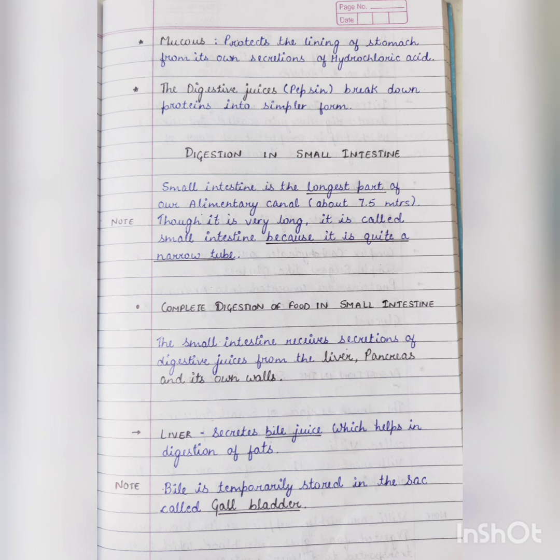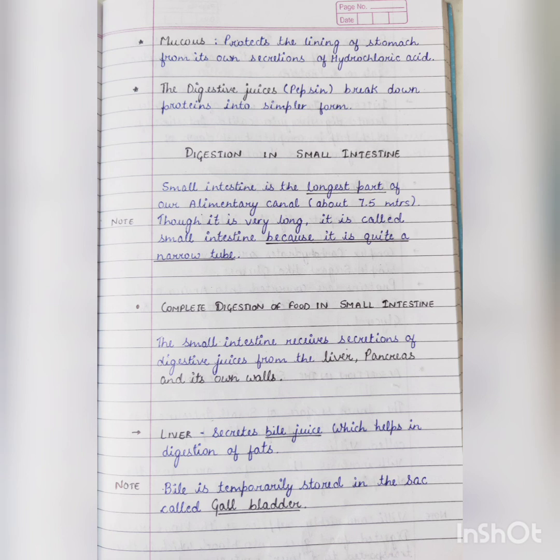Mucus protects the stomach lining from its own hydrochloric acid, while protein digesting enzymes help in breaking down protein into its simpler form. Next, digestion in the small intestine. The small intestine is the longest part of our alimentary canal. But just because it is very narrow, it is called a small intestine. Major digestion and absorption takes place in the small intestine.